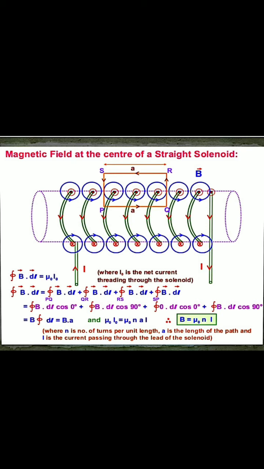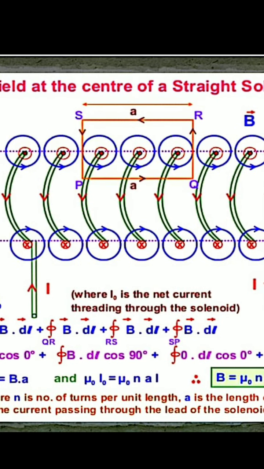At various turns of the solenoid, current comes out of the plane of the paper. It is marked as a dot. The upper point comes out from the plane, that's why it is marked as a dot, and the lower point enters into the plane of the paper, that's why it is marked with a cross.